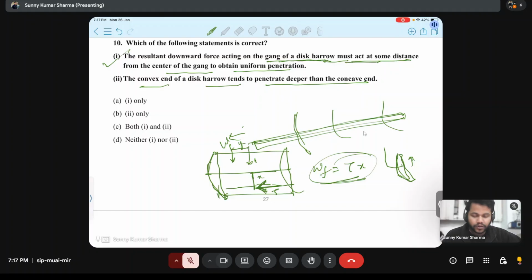In the case of a disk harrow or disk plow, the concave end is working. The convex end has nothing to do with penetration. The statement that the convex end of the disk harrow tends to penetrate deeper is wrong. The concave end tends to penetrate deeper. So this is incorrect. So only one is true.